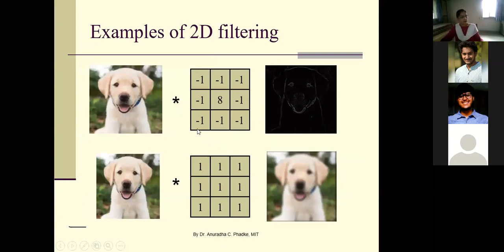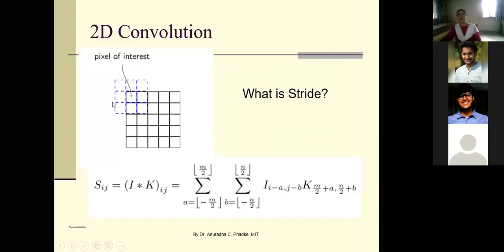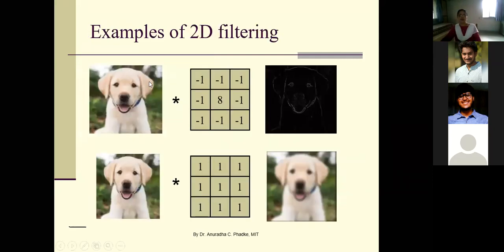Now what is the use of these filters? Basically, we can apply various types of filters on the given image by using convolution layers of your network. And why apply various filters? Because every filter gives you some important feature of the image. So on this image, if you apply this mask, you get edge details.